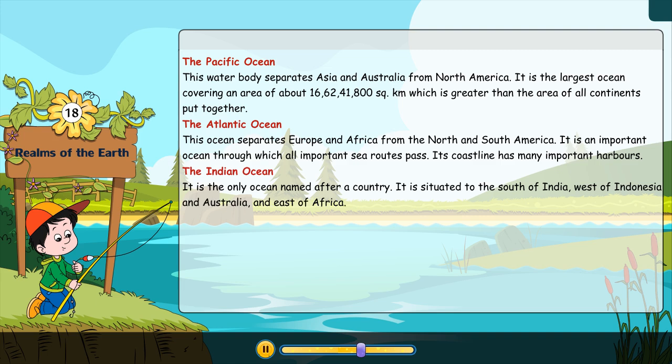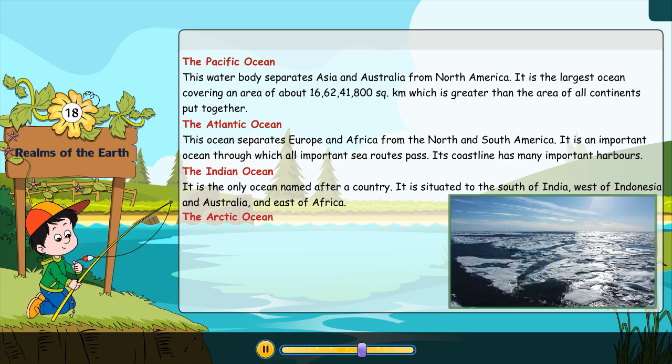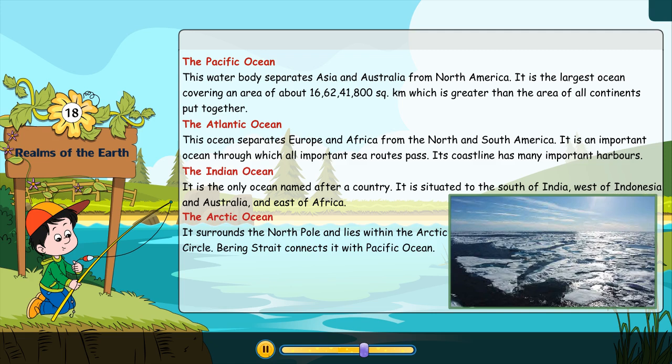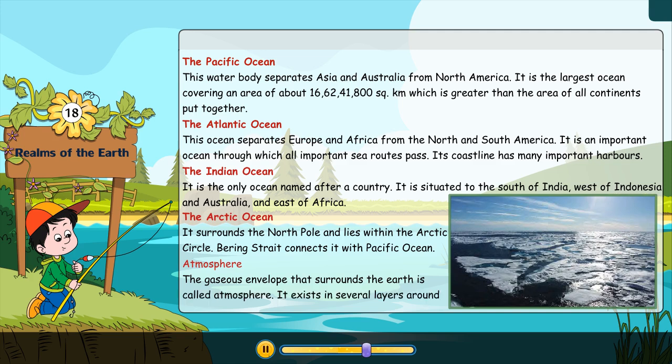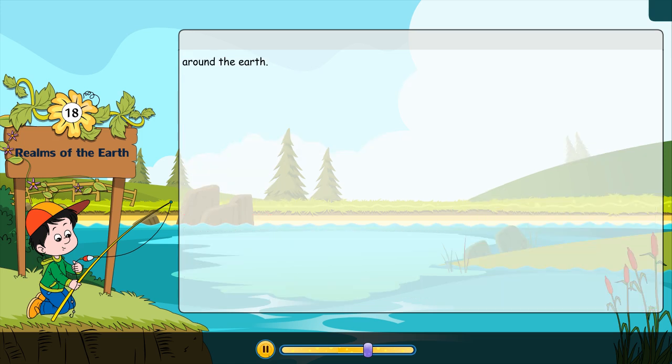The Arctic Ocean. It surrounds the North Pole and lies within the Arctic Circle. Bering Strait connects it with the Pacific Ocean. Atmosphere. The gaseous envelope that surrounds the Earth is called atmosphere. It exists in several layers around the Earth. Structure of the atmosphere. It consists of various layers.